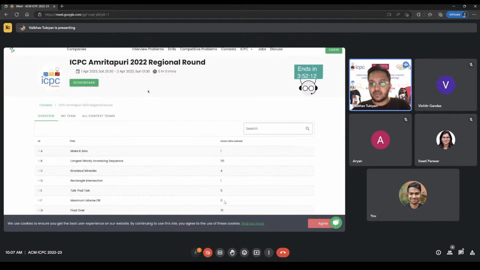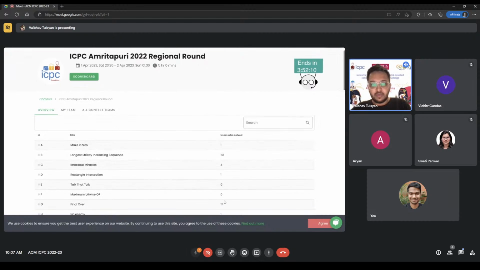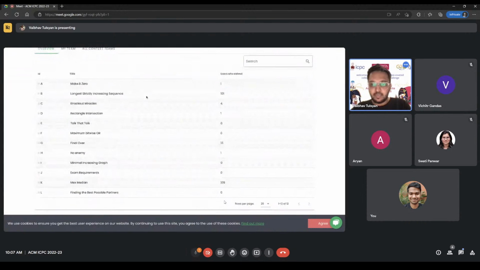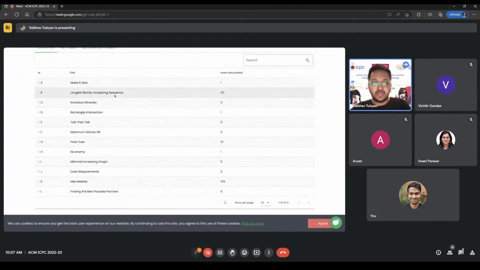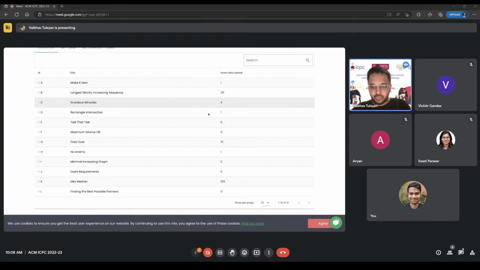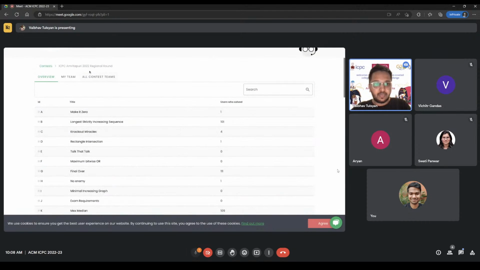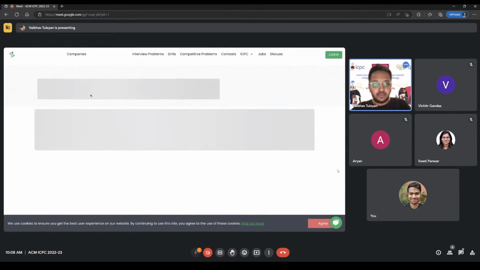And the contest has already begun. It's been over an hour now, and we already have several submissions made across all of the problems in today's set. As you can see here, we already have over 100 submissions on three of our easiest problems today, which are B, G, and K. And on the other ones, we already have submissions from a few teams. So let's take a look at the scoreboard quickly.